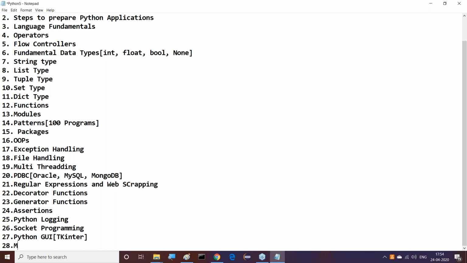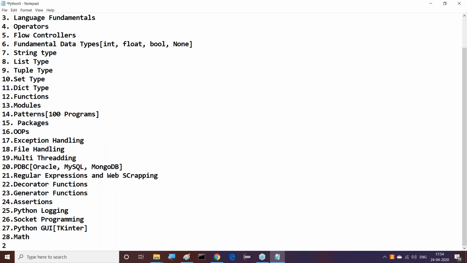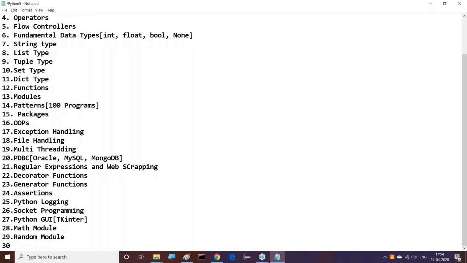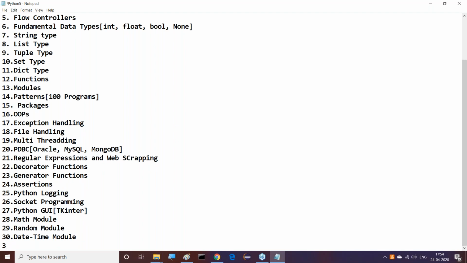What are the various modules I'm going to take there? Next is the math module, which we will discuss. After the math module, the next one is the random module. These are modules, basically libraries. After the random module, the next one is the datetime module. After the math, random and datetime modules, we are going to see the NumPy module.